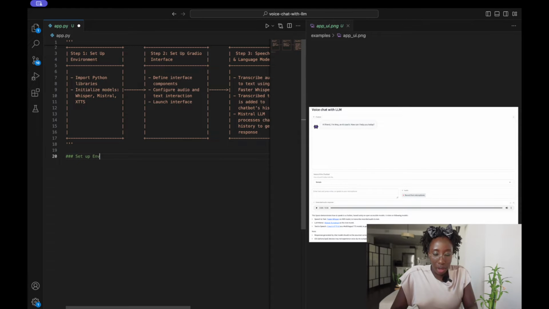So we would start first by setting up our environment. So the first thing we're going to do is to install the Llama CPP Python library. Basically it's a Python binding for the Llama CPP library, which is a very fast inference engine for LLMs, especially open source LLM models. And so we'll first go ahead to install that.